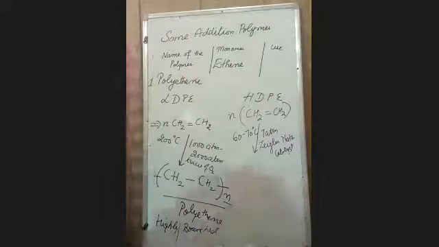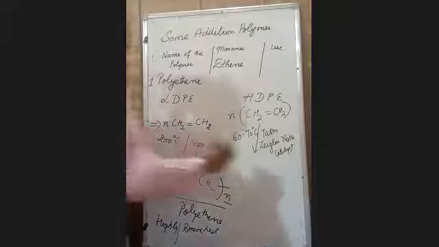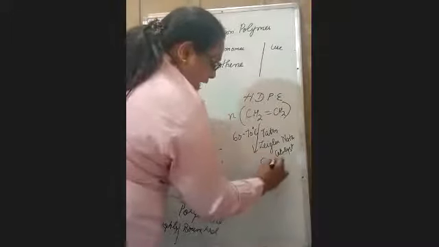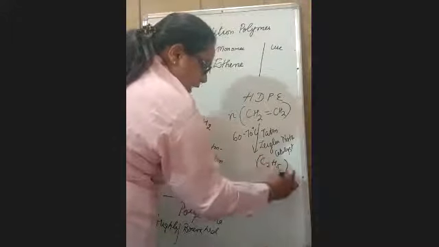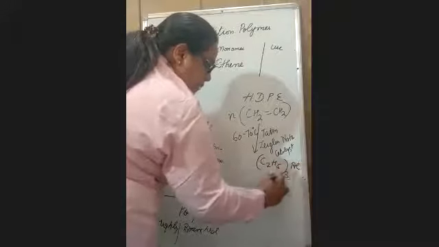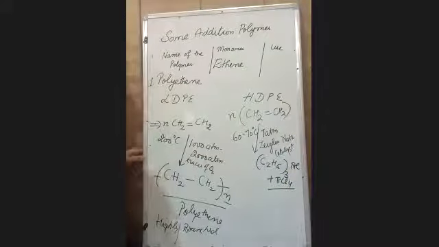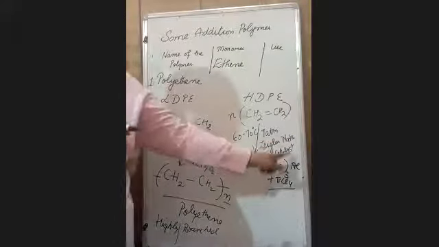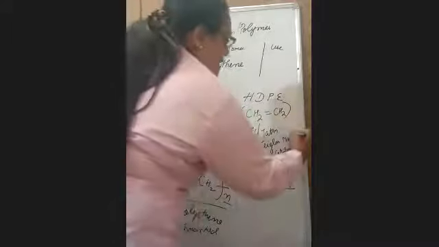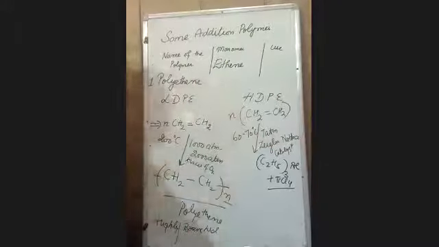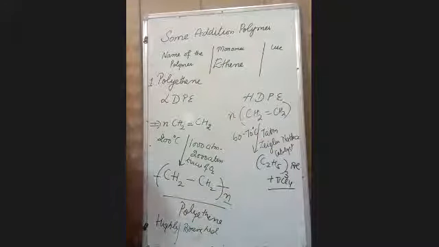What is a catalyst? Which increases the rate of the reaction. What is Ziegler-Natta catalyst? It is triethyl aluminium plus titanium tetrachloride. It is triethyl aluminium in the presence of titanium tetrachloride.